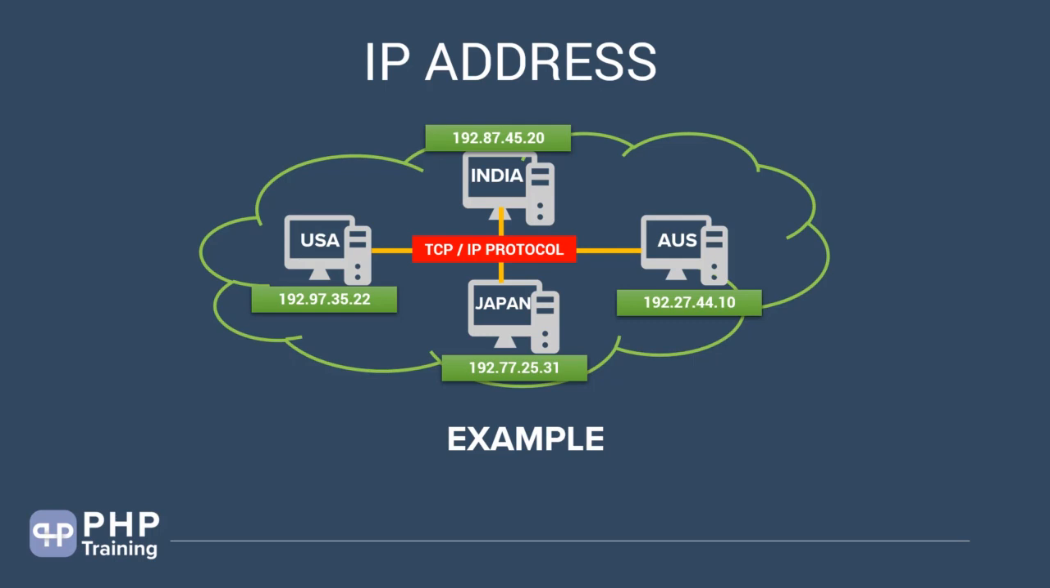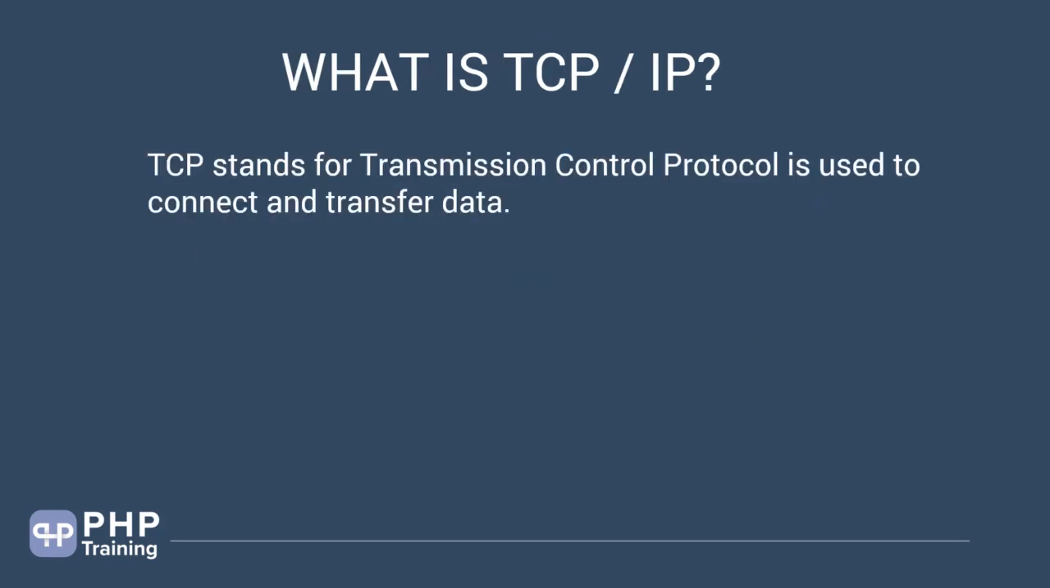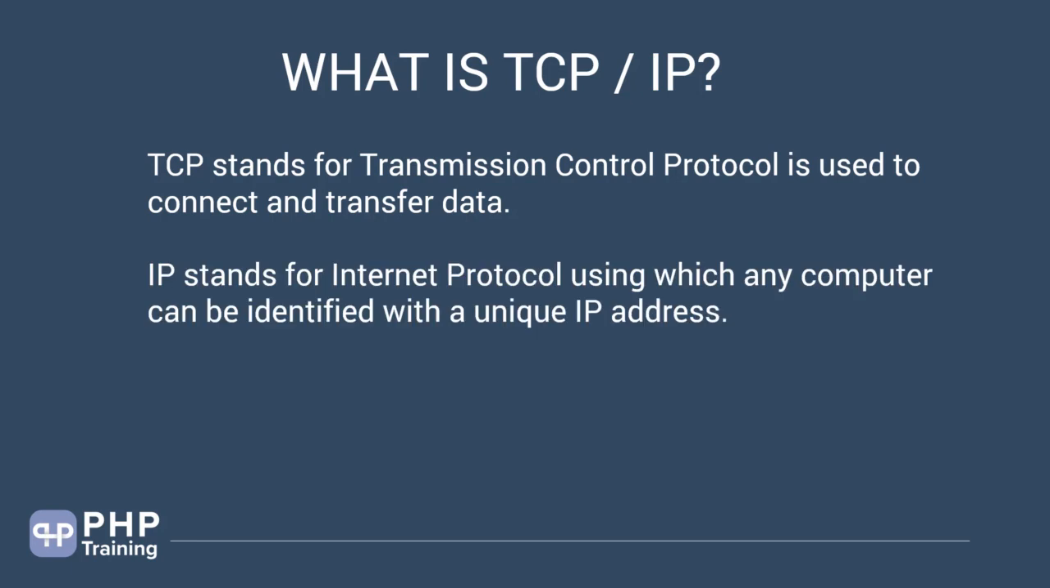So now that you know what an IP address is and how it looks, let's do a quick recap of what TCP IP is. TCP stands for Transmission Control Protocol and is used to connect and transfer data. Remember this definition of TCP IP. The purpose of TCP IP is basically to connect and transfer the data. To connect, it has to find out what the IP address is first. So in order for TCP IP to work, it should know the IP address. And IP stands for Internet Protocol, using which any computer can be identified with a unique IP address.